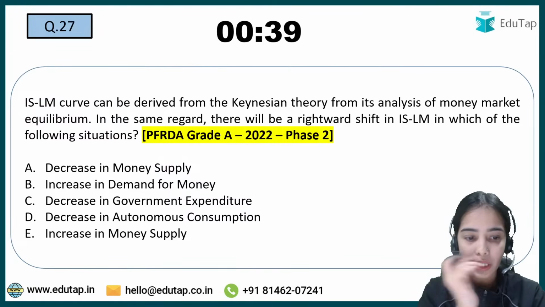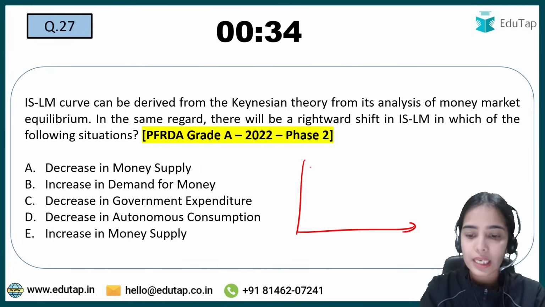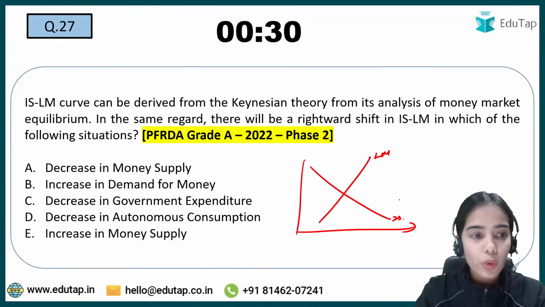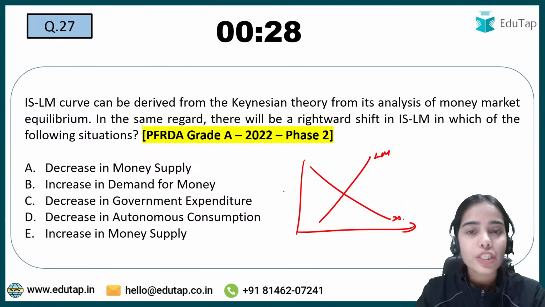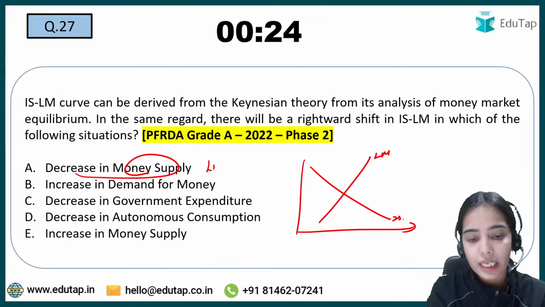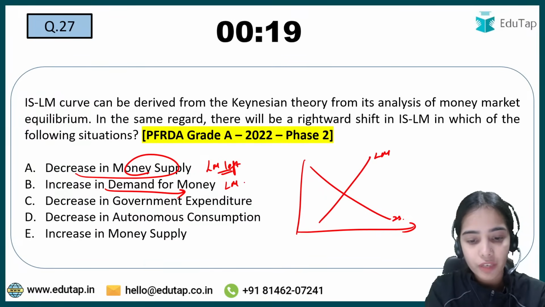Coming to the next question, again this is from PFRDA Grade A 2022 Phase 2. So here it is said that this is your IS curve, this is your LM curve. Now what causes the rightward shift in the IS or LM curve? So is it decrease in money supply? If the money supply is decreasing, LM curve will shift left. Increase in demand for money, LM curve will shift left.